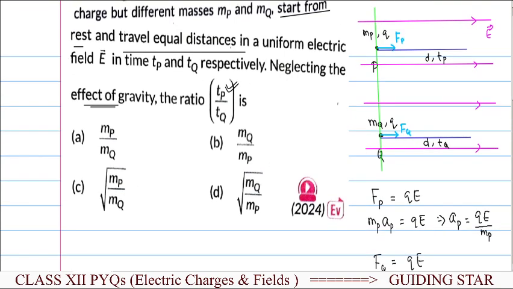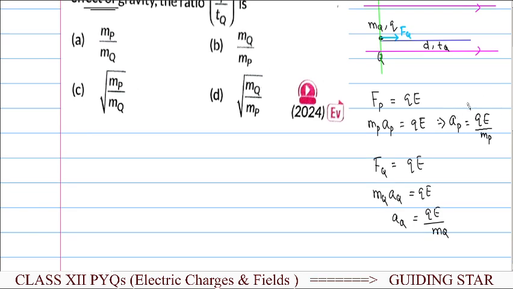One part done. So due to these forces, the charged particles will cover some distance. They will move under the effect of the electrostatic force, and they will be accelerating uniformly here. So it is a uniformly accelerated motion, and you can apply the formula to find the displacement. The displacement equation in uniformly accelerated motion is S equal to ut plus half a t square. So for particle P, the displacement will be uP into tP plus half aP into tP square.